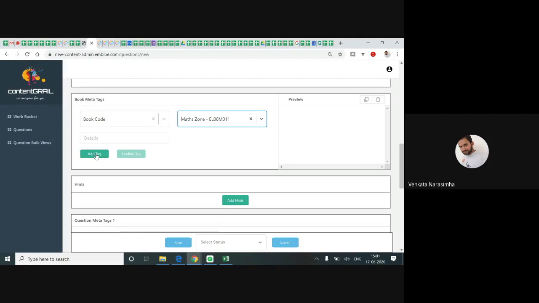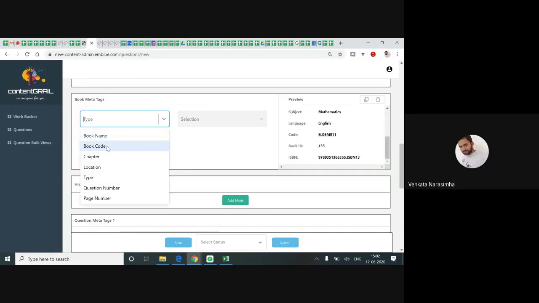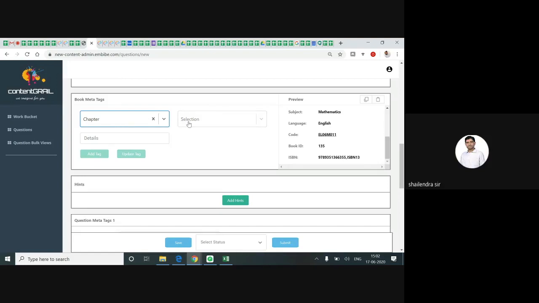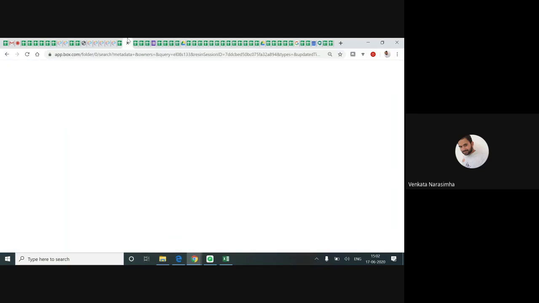When you click on add tag, you can see it appears in preview. Book code details appeared in the preview. Now coming to chapter. In selection you need to give the sequence, and in details you need to write the chapter name how it is present in the textbook PDF.